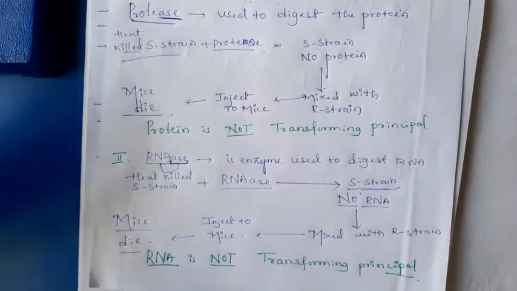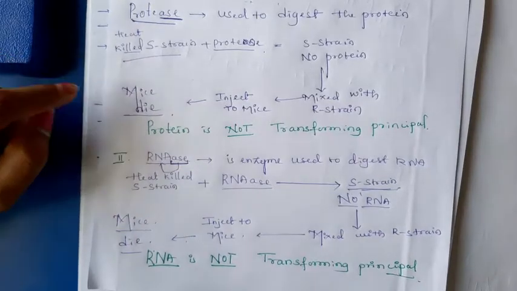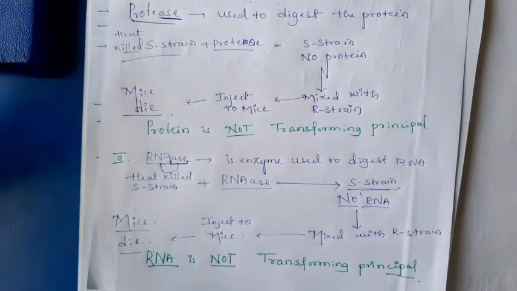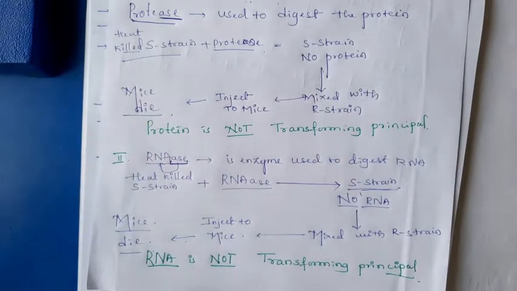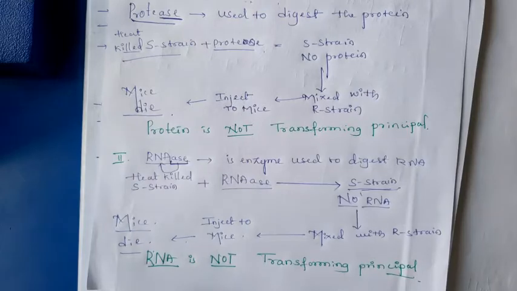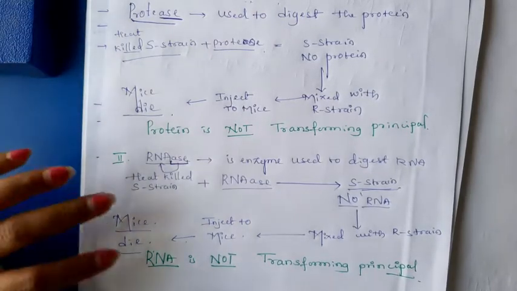Okay. Here in the first step they treat the S-strain with a proteinase. That's why they conclude that even in the absence of protein, the transformation is possible. That's why they say that the protein is not necessary for the transformation. Protein is not a transforming principle.